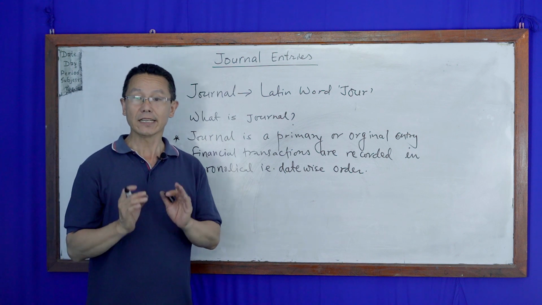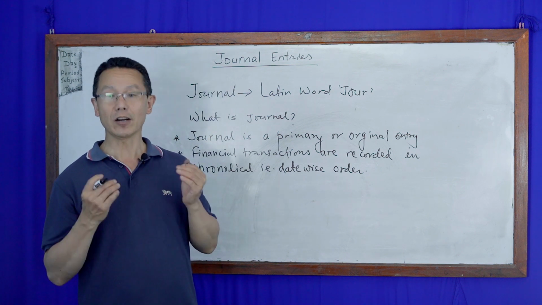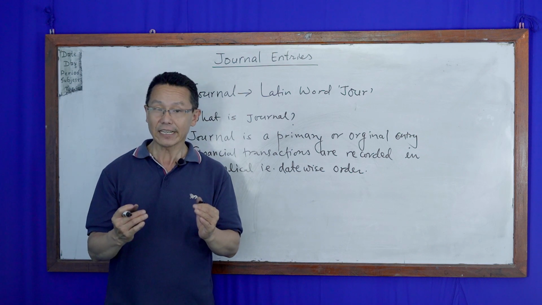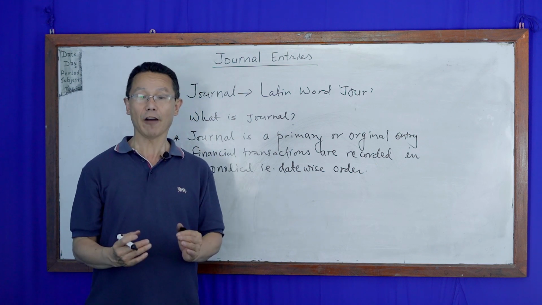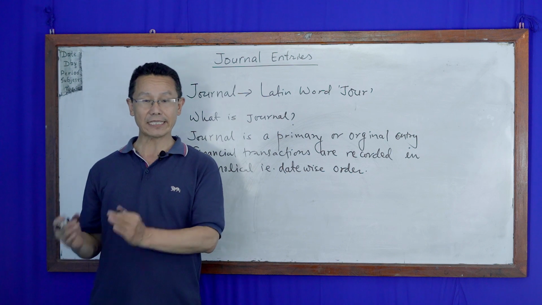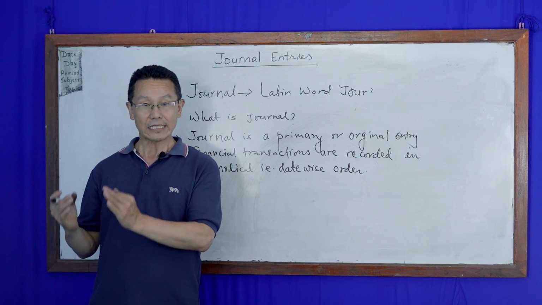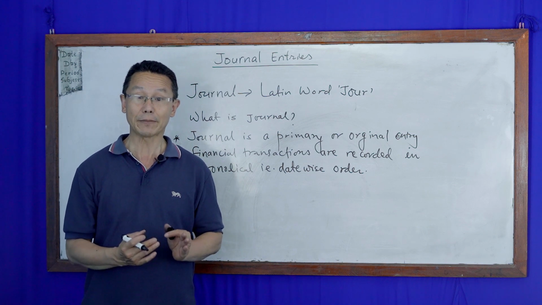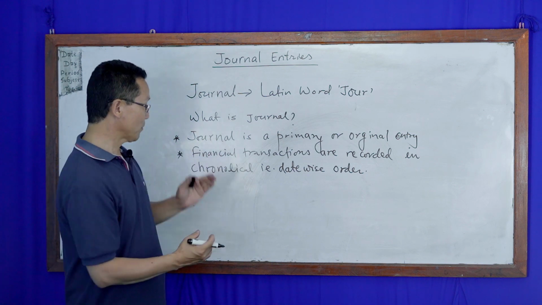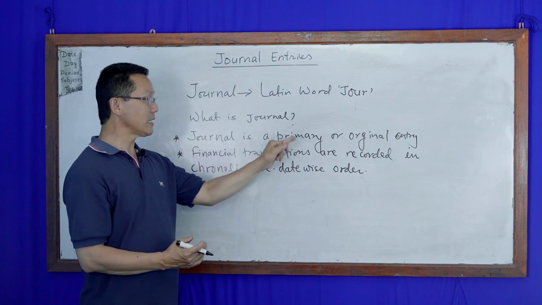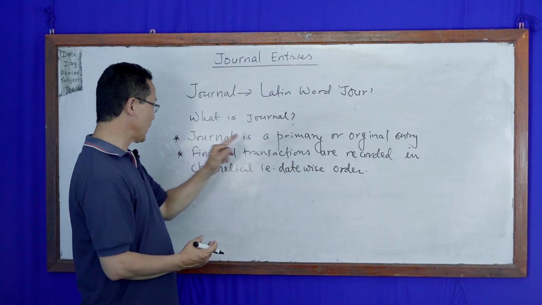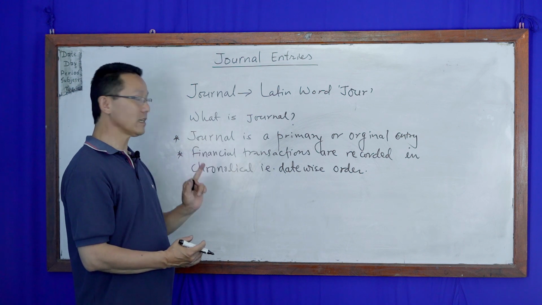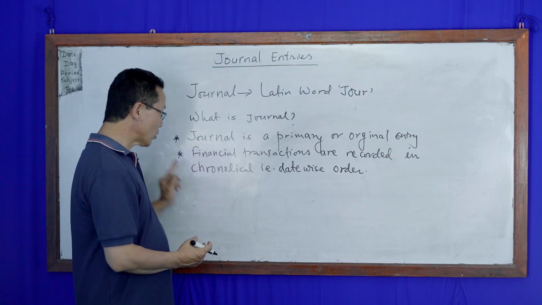Journal is an original entry or primary entry or first entry, or we say first record of financial transaction. When the transaction takes place, immediately we make the record of that. Otherwise, we may forget that. Therefore, journal is a primary or original entry which are recorded in a systematic order and chronological order.